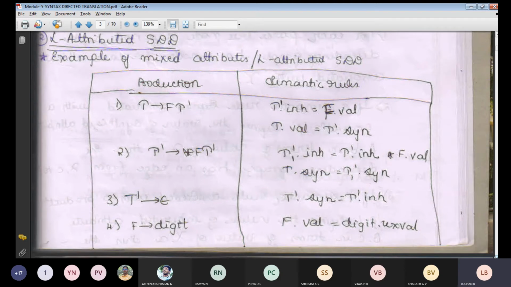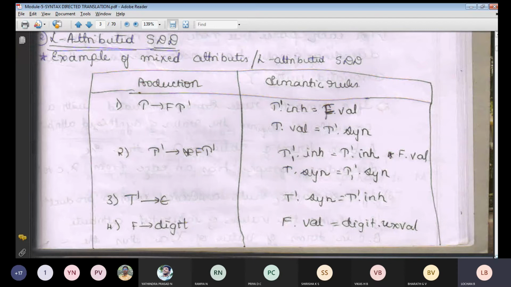Inherited is nothing but what? It will be related to one another. Either it can be related to your siblings, or to the parents, or to the root node. Okay. So we'll start with the productions. A few examples we will do in the next class. Problems we will solve, or we'll solve the exercise, in the next class. Problems are also easy. We will be representing them in terms of diagrams. Okay.